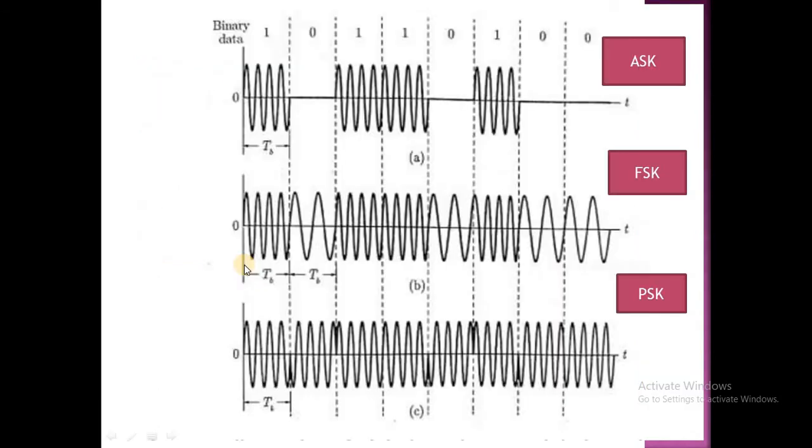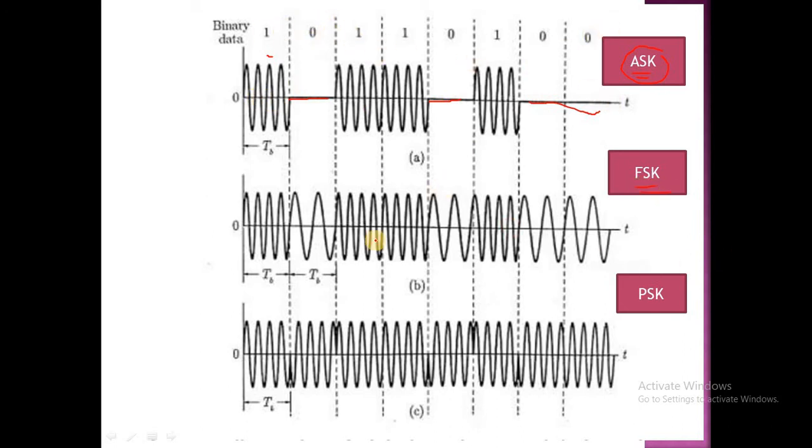Next, these are the waveforms for better understanding of ASK, FSK and PSK. See here, observe the digital data: 10 10 11 01 00. So for amplitude shift keying, for 1 we have the high amplitude, for 0 we have nothing. So it is amplitude shift keying. Here the amplitude is varied with respect to the digital data.